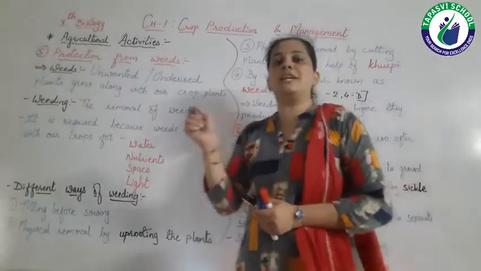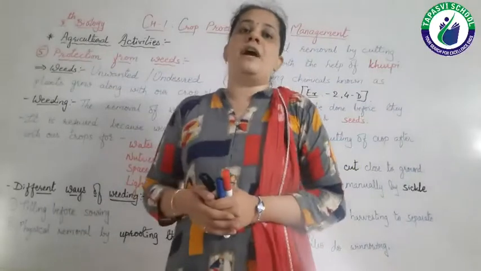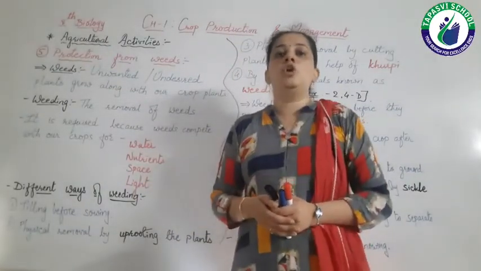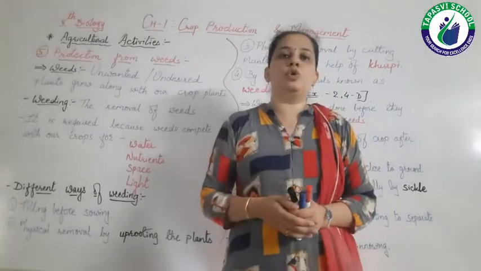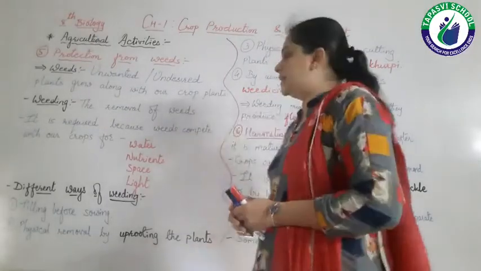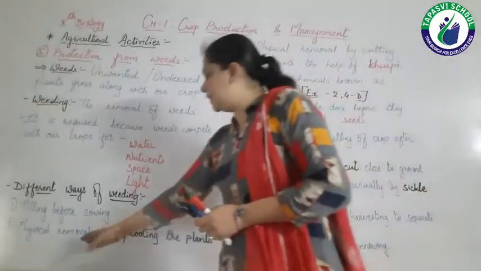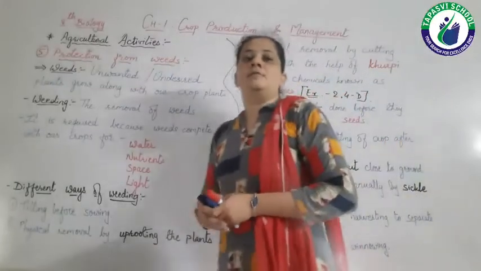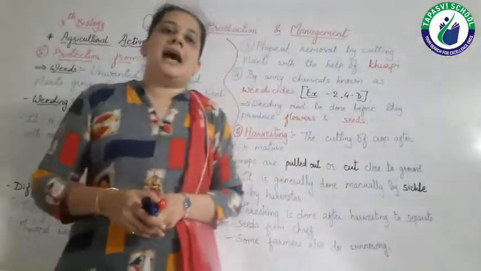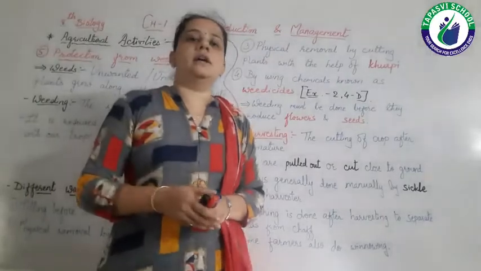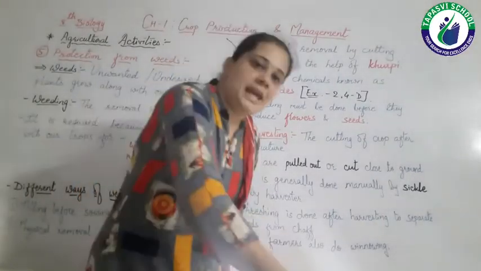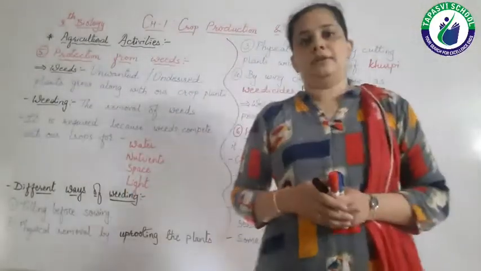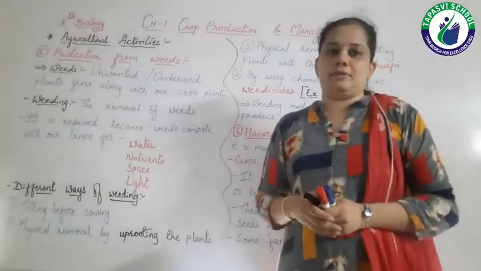So before sowing the seeds, farmers have to do tilling, right? It will not allow the weeds to grow further. Then the second method is physical removal by uprooting the plants. Here the farmers use human labor. They have to take out the plant, uproot the plant by themselves.